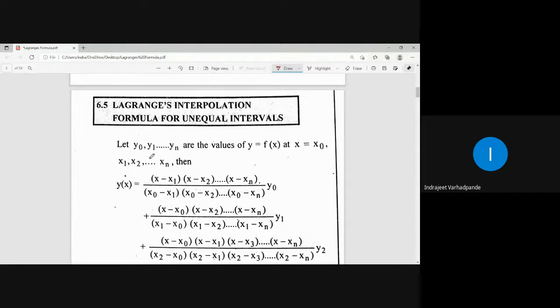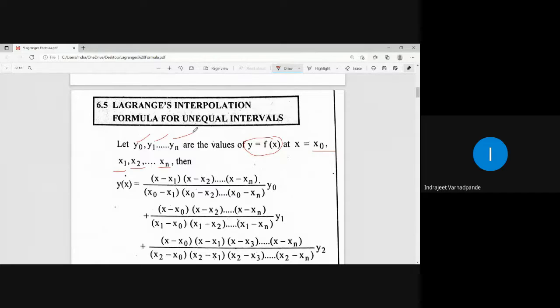Lagrange's interpolation formula for unequal intervals is given as follows. Suppose for any given function y equals f of x, I have the values of x as x0, x1, x2 up to xn. Correspondingly, the values of y will be y0, y1, y2 up to yn.